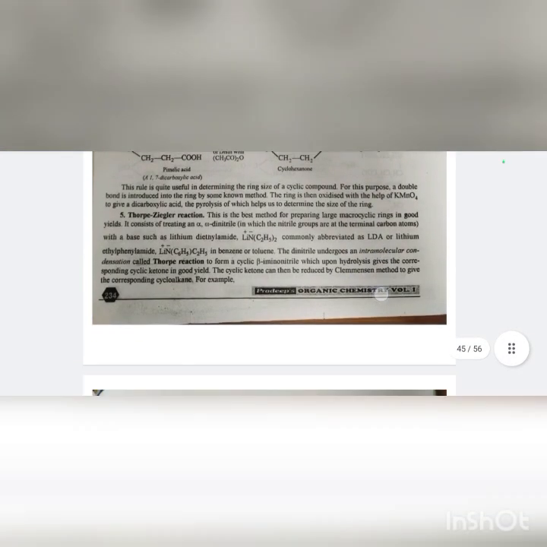There are some examples of this below. This rule is quite useful in determining the ring size of a cyclic compound. For this purpose, a double bond is introduced into the ring by some method. The ring is then oxidized with the help of KMnO4 to give a dicarboxylic acid, the pyrolysis of which helps us to determine the size of the ring.